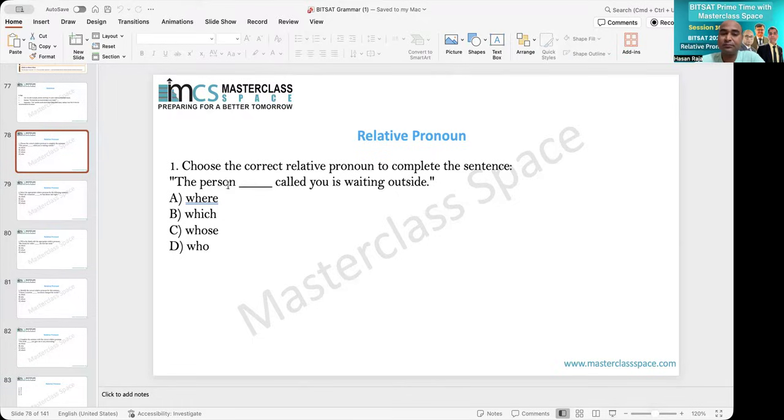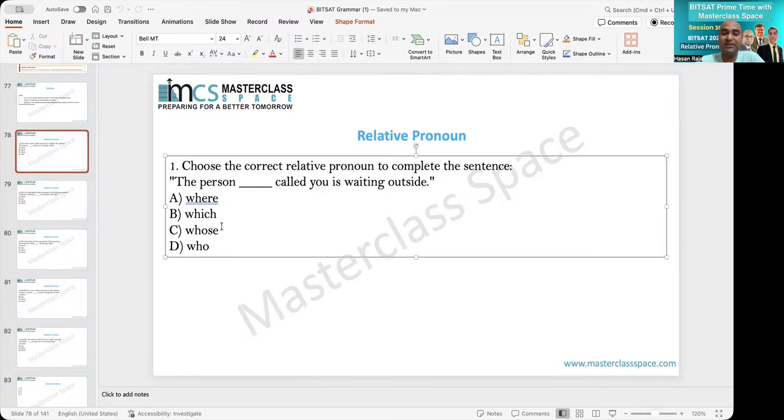First is: choose the correct relative pronoun to complete these sentences. The person, where, which, whose, who. Instead of reading the complete sentence, you can answer quickly because it is about the person, and therefore it should be who. So, the person who called you is waiting outside.